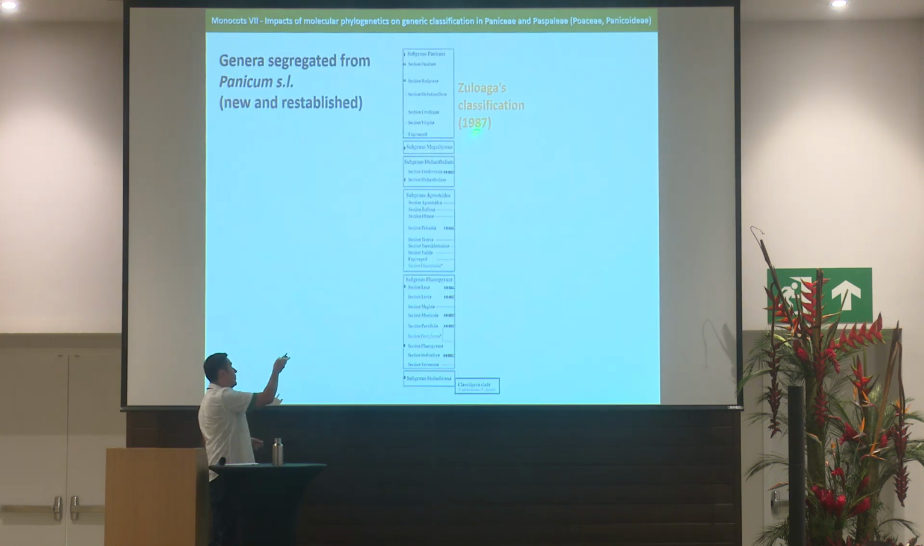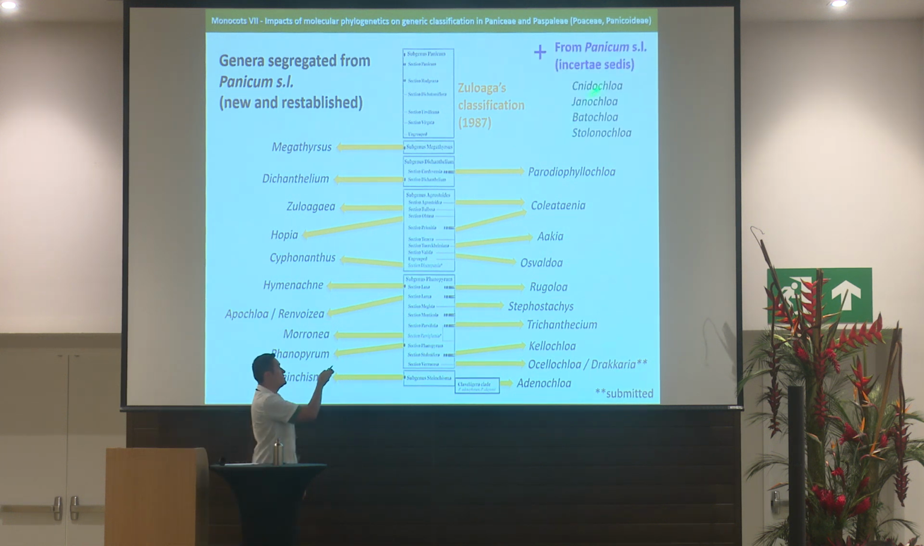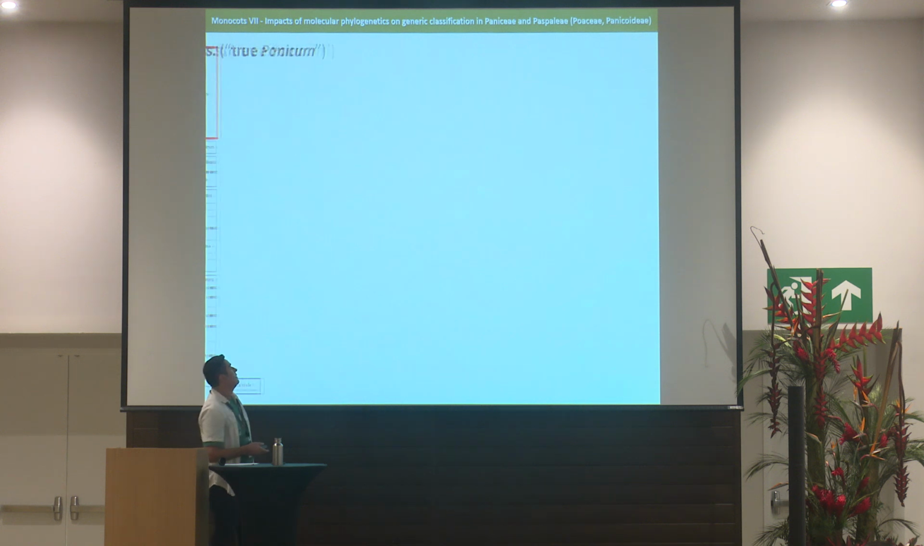So, if we look at Zuloaga's classification published in 1987, Zuloaga divided Panicum into 6 subgenera and several sections. And when we analyze it today, we see that these subgenera and sections do not exist anymore. So they were all transferred to new genera here. And also there were some species of Panicum sensu lato, incertae sedis, that were transferred recently to other genera like Nidocloa, Genocloa, Batocloa, or Stolonocloa.